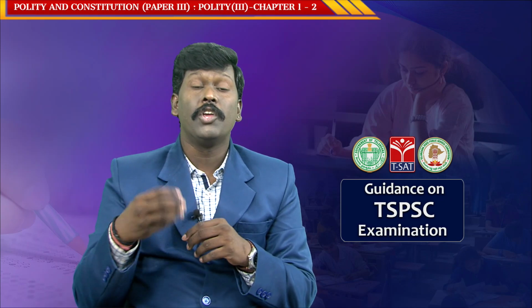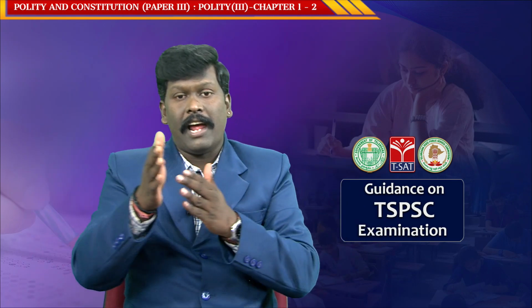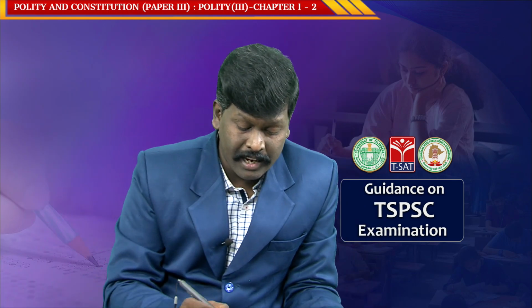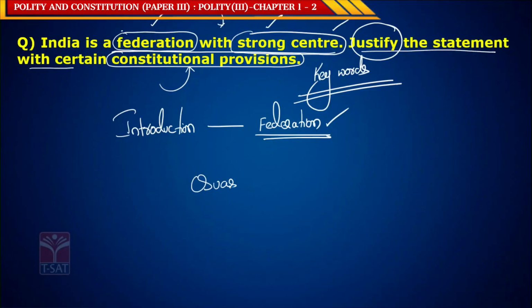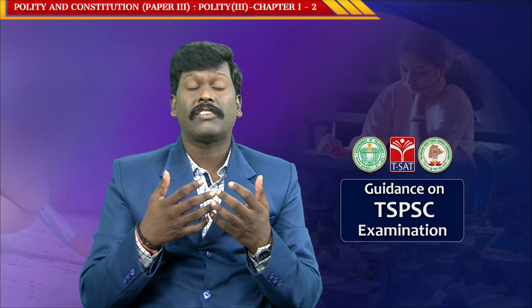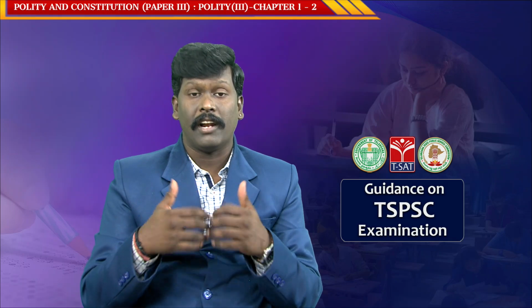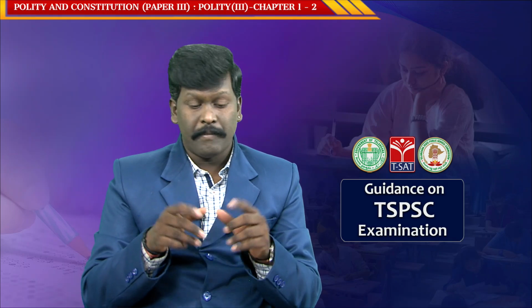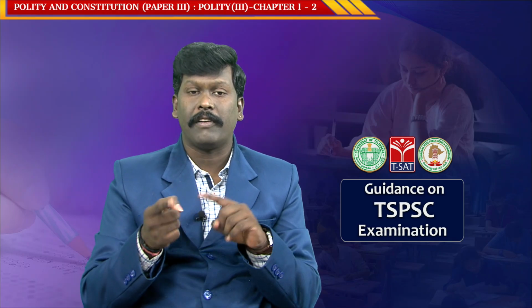So that is your unitary. Because in India there are both federal and unitary features, the Indian system is called quasi-federal, as said by K.C. Wheare. He said that the Indian system is quasi-federal because it is a mixture of both federal as well as unitary features.